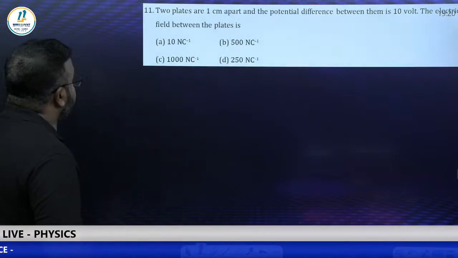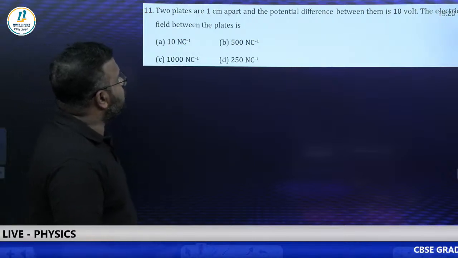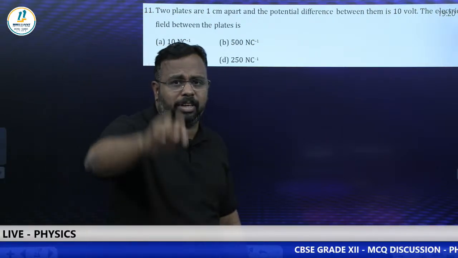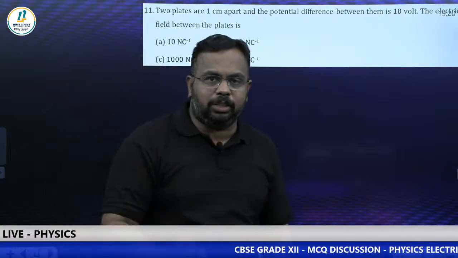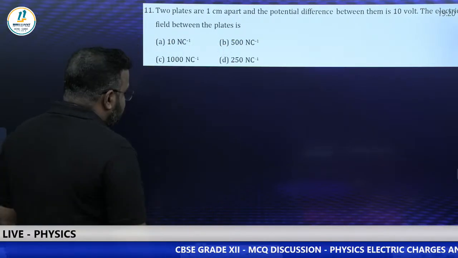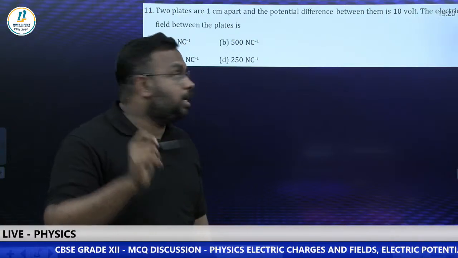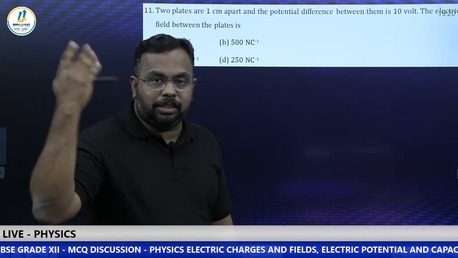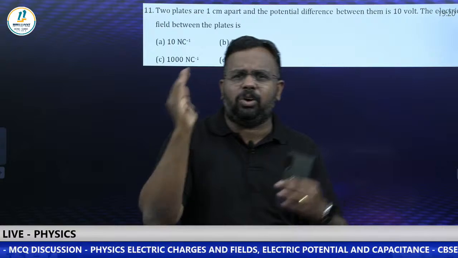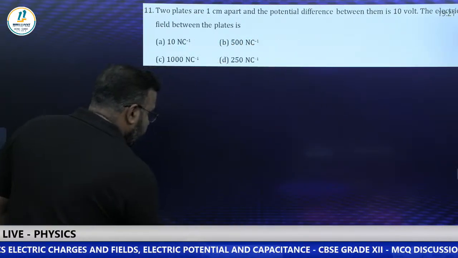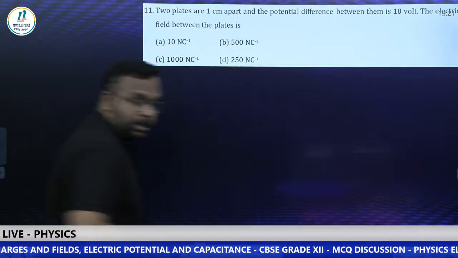Question number 11. Two plates are 1 centimeter apart and the potential difference between the plates is 10 volt. Find the electric field between the plates. Very easy question. Plates are separated by a distance of 1 centimeter. Potential difference is given as 10 volt. Quickly answer this. They are asking what is the electric field. Just recall the relation between electric field and potential.